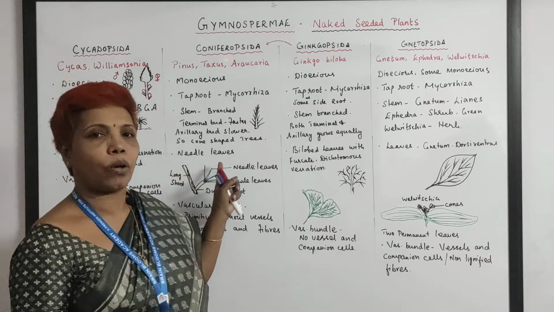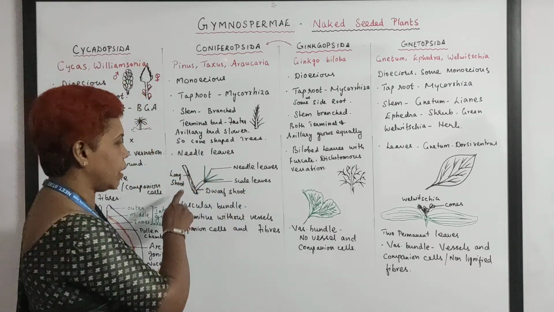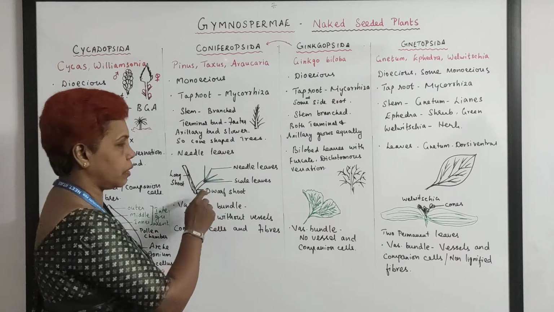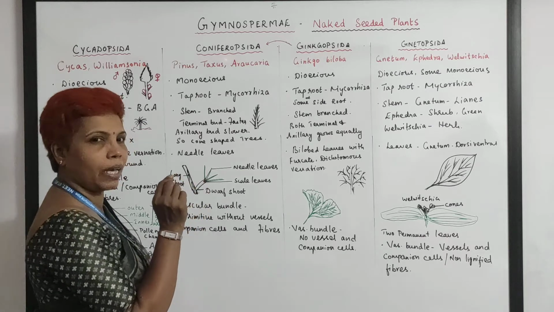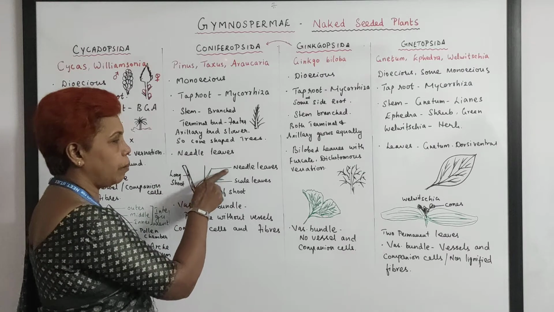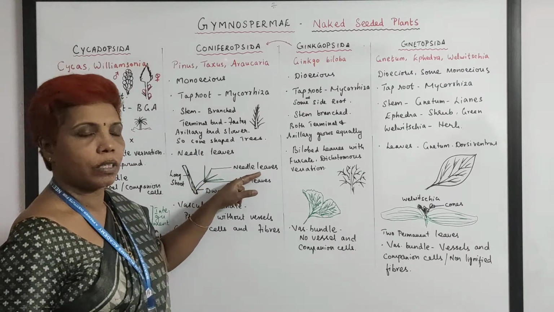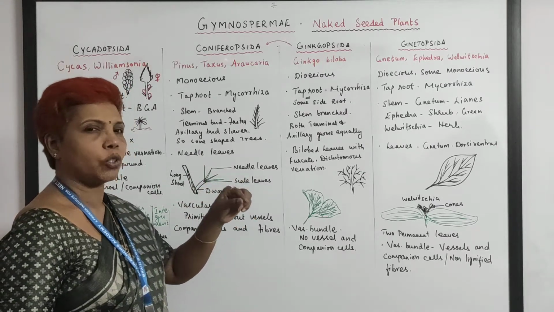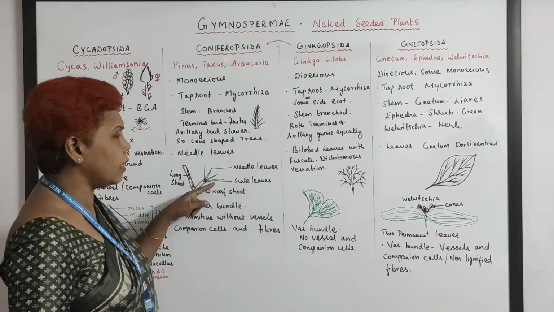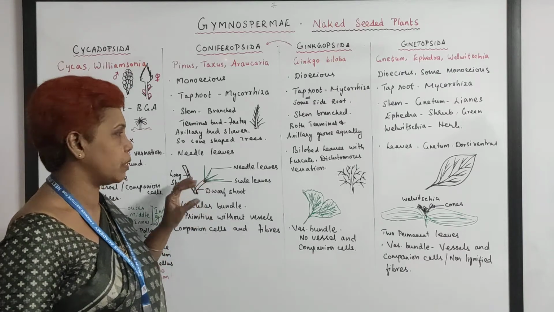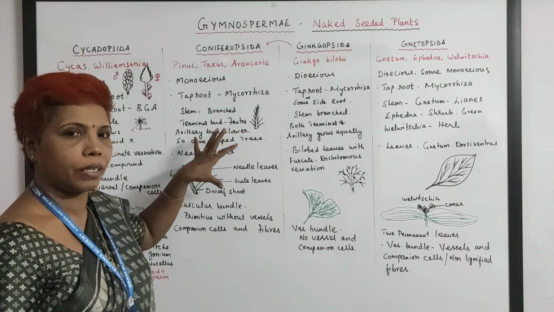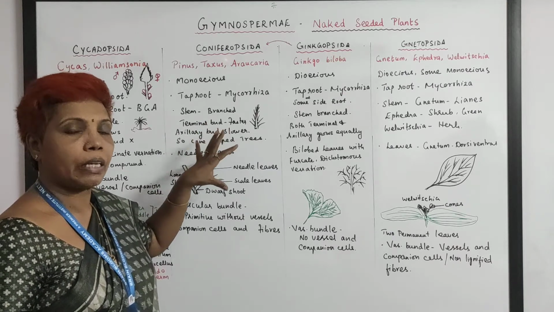Here the leaves are needle leaves. Needle leaves in the sense, look here, this is the long shoot. On that you have a dwarf shoot, small in size. At the tip of that there will be scale leaves, very brown in color, and then they will produce needle leaves, just like a needle, very prickly. Sometimes it is soft, sponge-like, or sometimes prickly. When dried it will be prickly, and here there may be 2 to 6 leaves. These are all adaptations for this plant to thrive in any climatic condition, and they are evergreen trees.